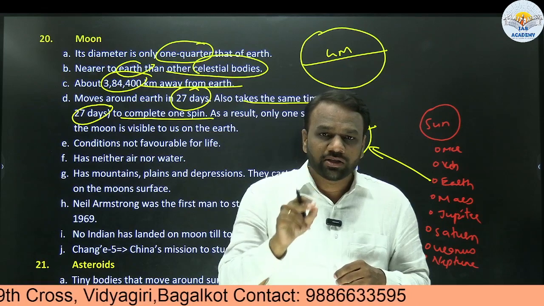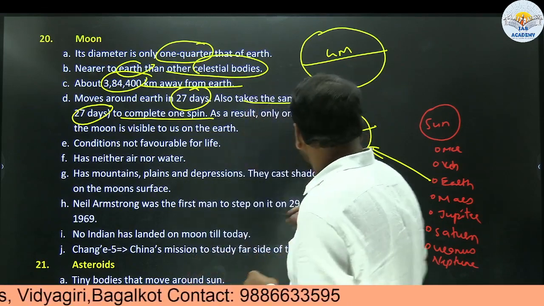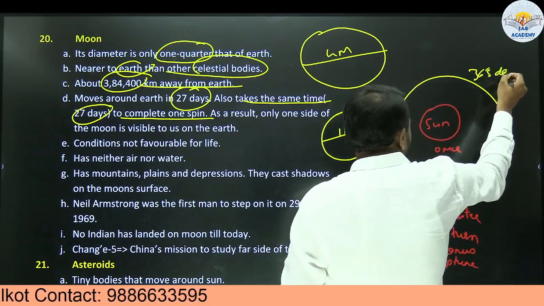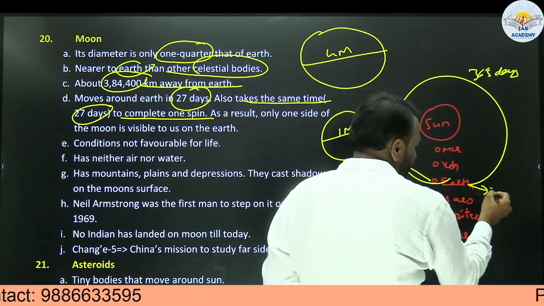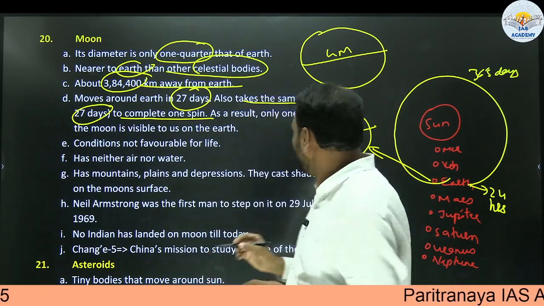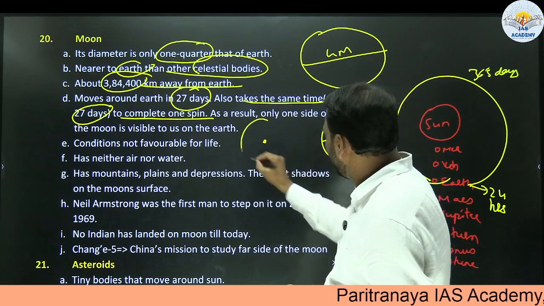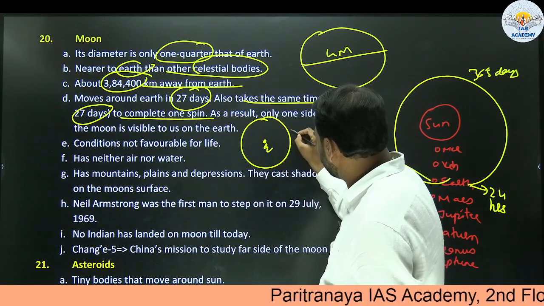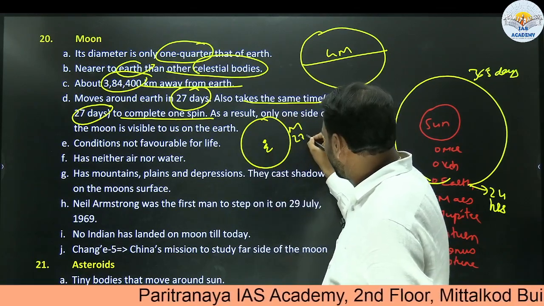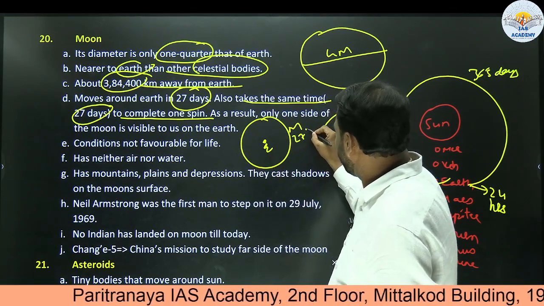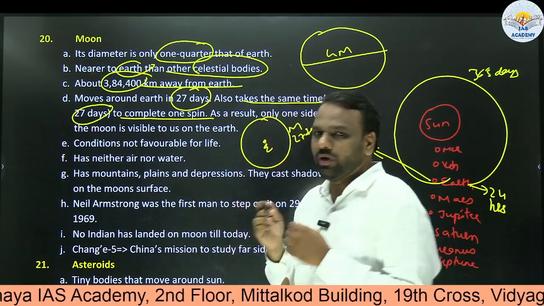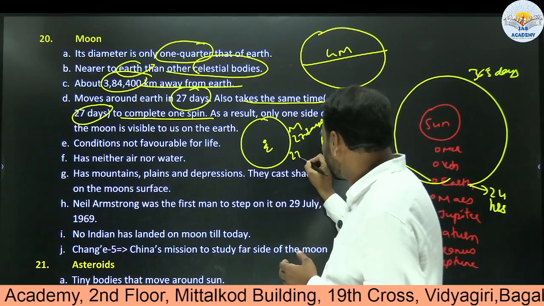When it comes to Earth's revolution around the sun, it is 365 days. When it comes to Earth's rotation, it is 24 hours. But when it comes to the movement of the moon around the earth, to make one revolution it requires 27 days, and to rotate around its own axis it also takes 27 days.